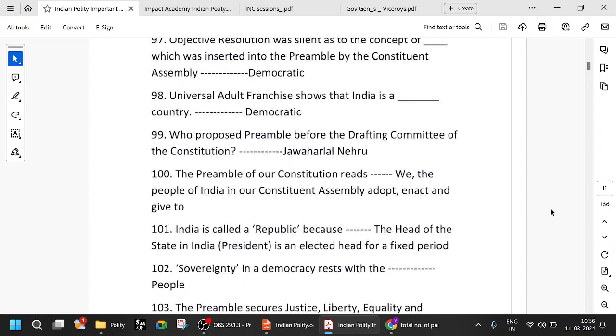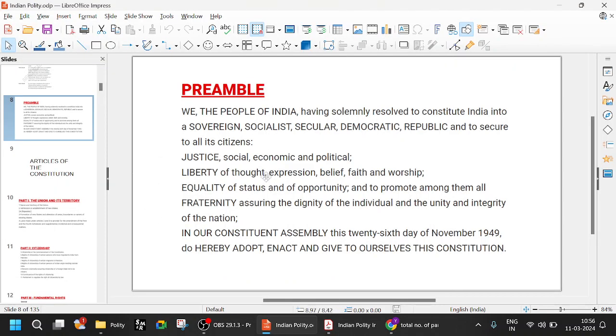Who proposed the preamble before the drafting committee? As we have seen, Jawaharlal Nehru ji, who moved the Objectives Resolution, also proposed the preamble. Next, the preamble of our constitution reads: "We, the people of India, in our Constituent Assembly, adopt, enact, and give to ourselves this Constitution." All this is very important.